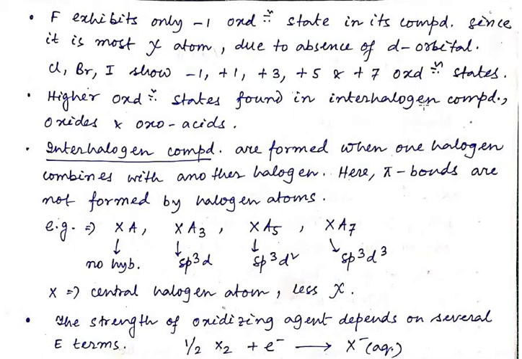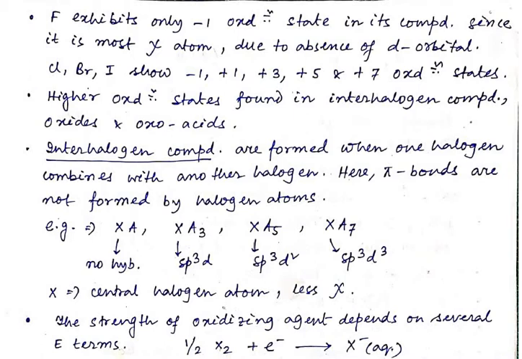The interhalogen compounds are formed when one halogen combines with another halogen. So the interhalogen compounds are mainly a combination of halogens. For example, IF7: here iodine is there and fluorine is also there. When two types of halogens are together making a compound, it is known as an interhalogen compound.